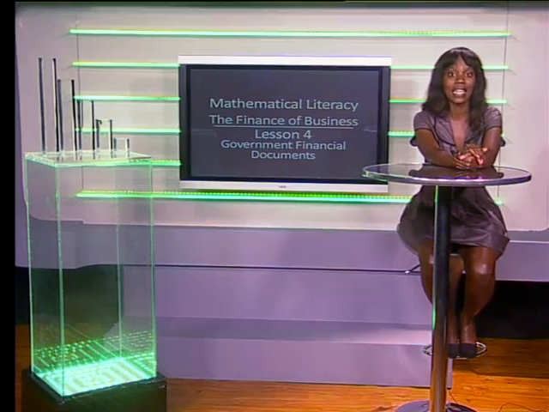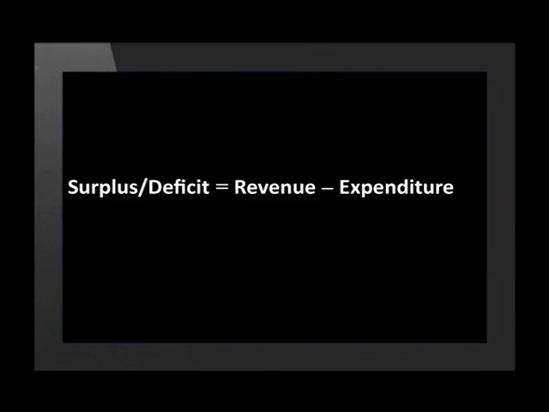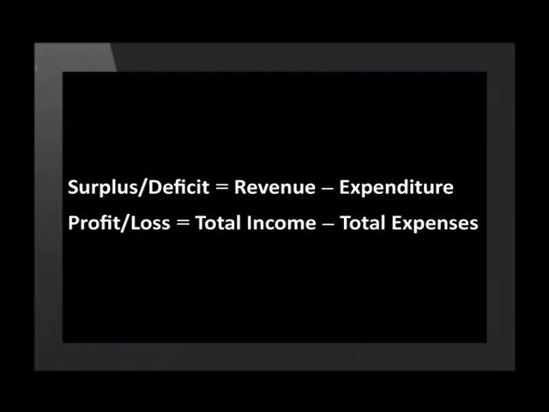If there are more expenses than income, the municipality will have spent more money than what has come in. This means that they will have suffered a loss or a deficit. If there's more revenue than expenditure, the municipality will be in surplus. This means that they may have made a bit of profit. The terminology we use largely depends on the context of the problem. The surplus or deficit is equal to the revenue minus the expenditure. The profit or loss is equal to the total income minus the total expenses. When working with government departmental statements, we speak of there being a deficit or a surplus in funds.